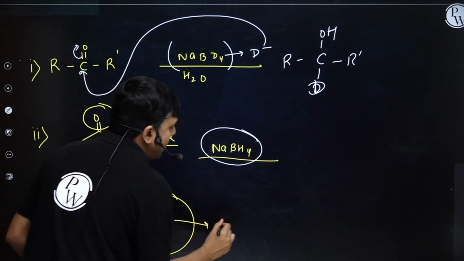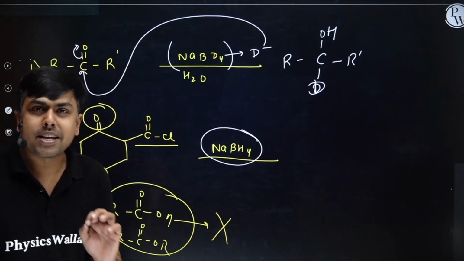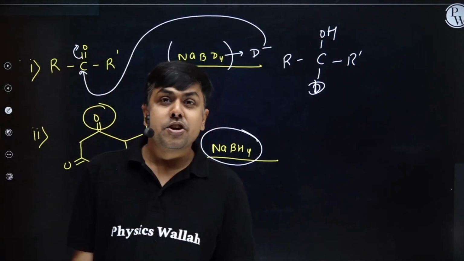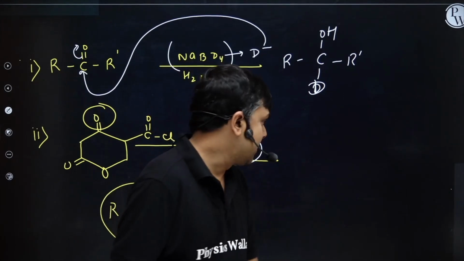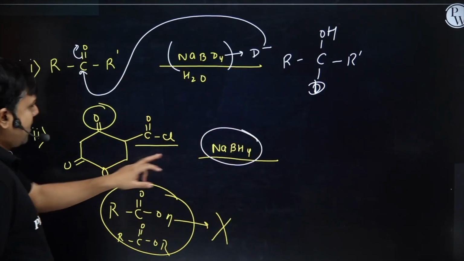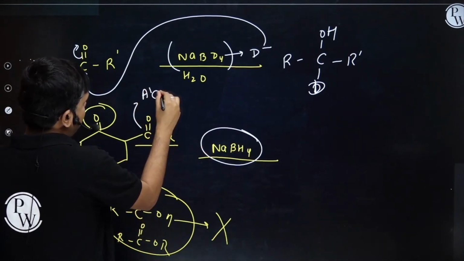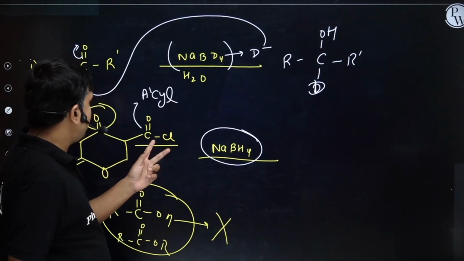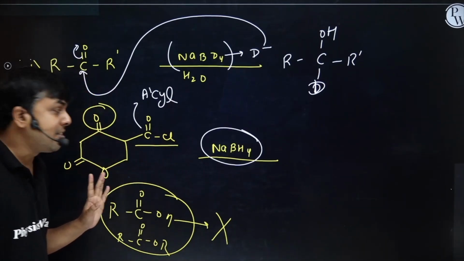All these compounds do not react with NaBH4. Am I clear? Now let's focus on this particular question. This is an acyl halide. It will get reduced to alcohol. Ketone to alcohol. Ester will remain as it is.